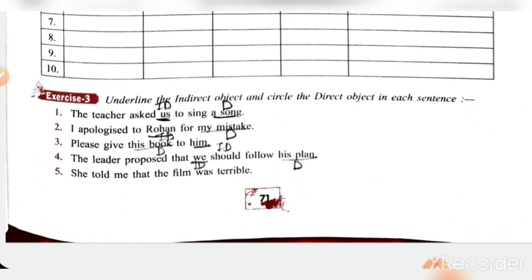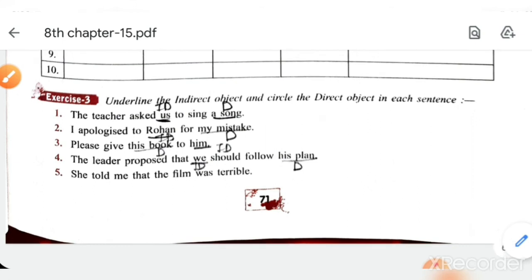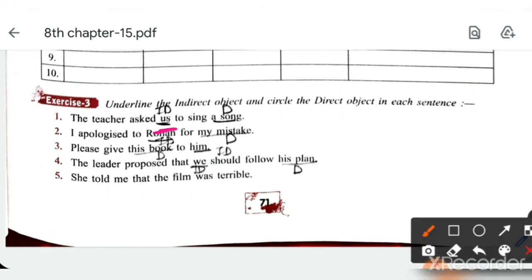Underline the indirect object and circle the direct object. Underline करना है indirect object को और circle करना है direct object. Okay, here: the teacher asked us to sing a song. Here us is the indirect object, so you will underline it. अंडरलाइन करना है अस को. एंड डायरेक्ट ऑब्जेक्ट है सॉन्ग. ओके, सो अंडरलाइन इट.